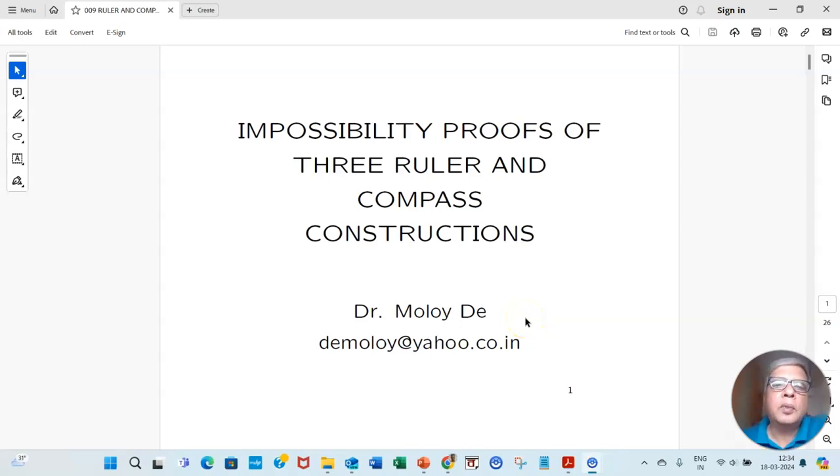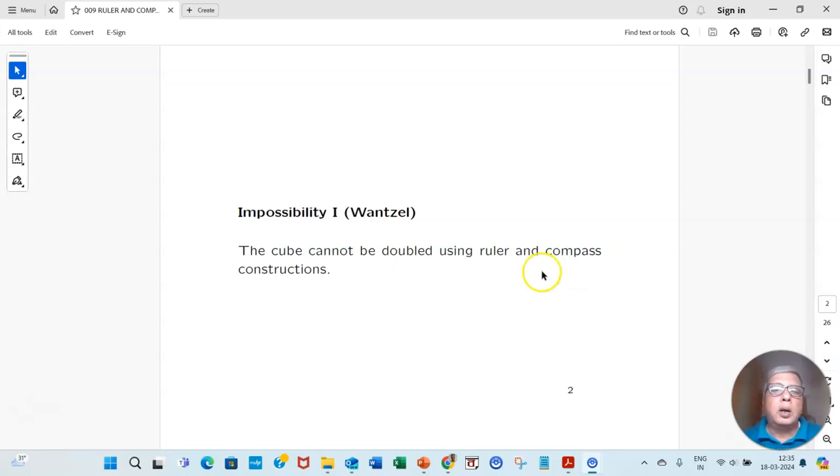Good day, friends. Today I'll be talking about ruler and compass constructions. Rather, the limitations of ruler and compass constructions. Okay, so there are facts known from the ancient Greek civilization, from the time of Euclid, that some constructions are impossible. Now we need field theory and its extensions to prove that those constructions are impossible. So let us start with impossibility 1 due to Wurzel.